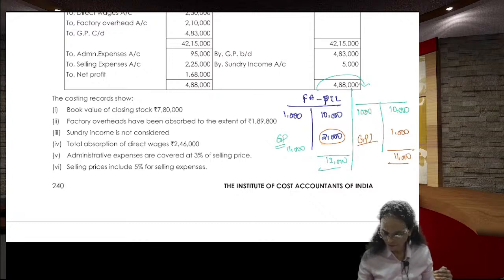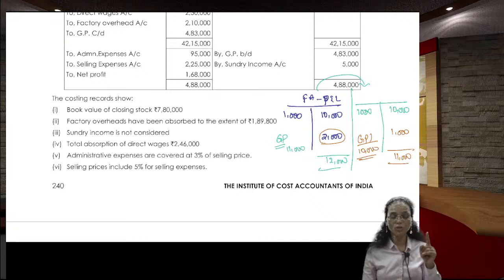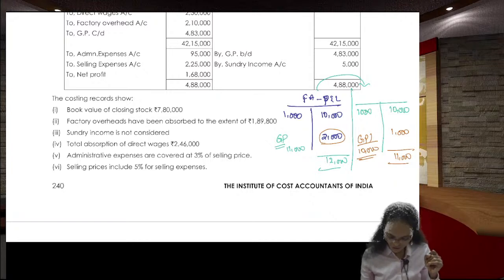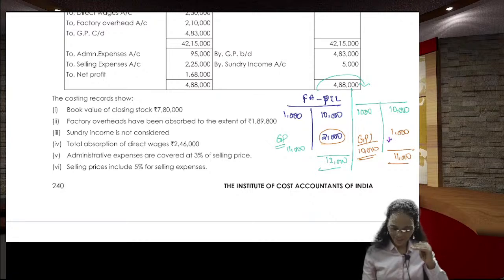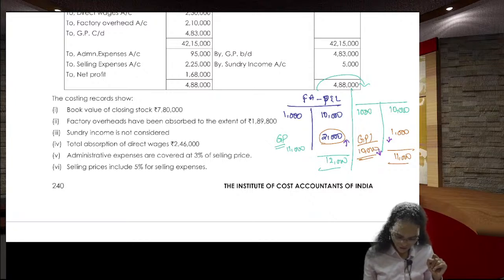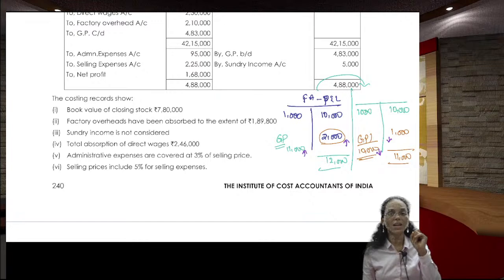My gross profit will be 11,000 minus 1000, which is 10,000. Are you able to note it? When the closing stock is decreasing, your gross profit is also decreasing in the financial one. When the closing stock is increasing, your gross profit is also increasing.